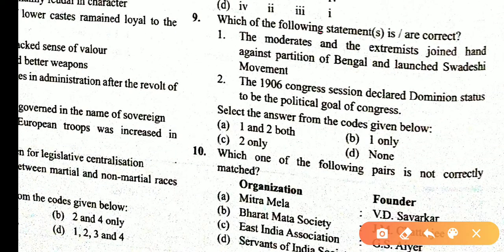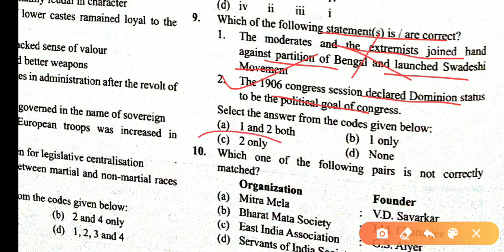Which of the following statements are correct? The moderates and the extremists joined hands against the partition of Bengal and launched the Swadeshi movement. They joined hands against the partition of Bengal, but the Swadeshi movement was launched with different values. So this statement is partially correct, so this is incorrect. In the 1906 Congress session, dominion status was declared to be the political goal of the Congress. This statement is correct. Asking for all correct statements, so the answer is B, 2 only.